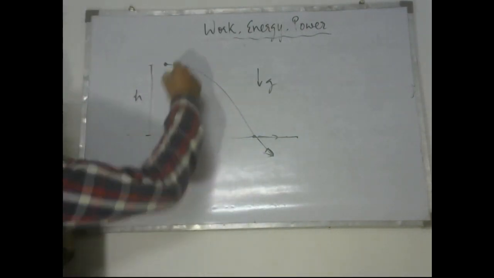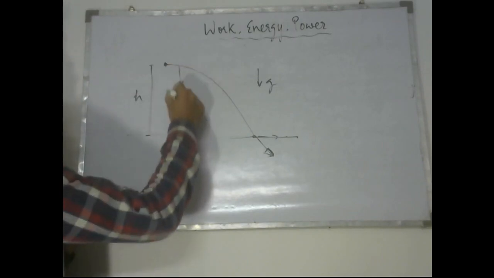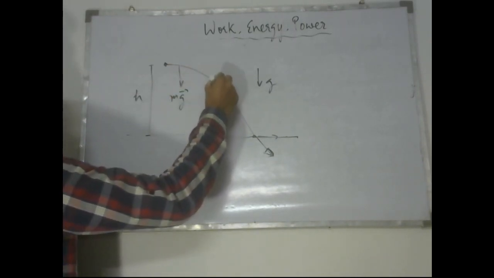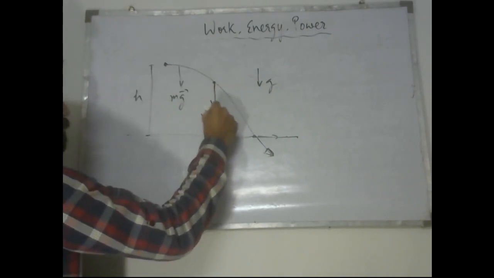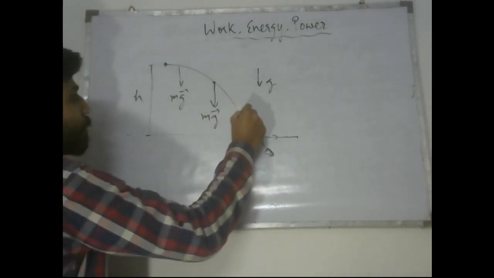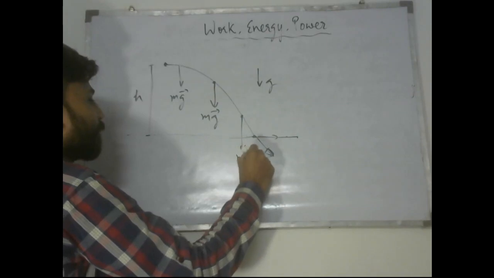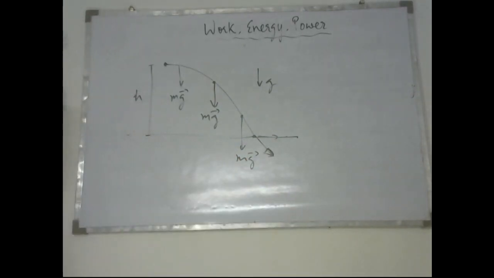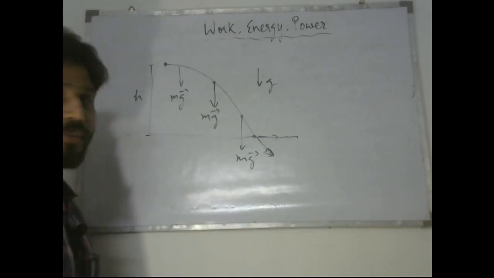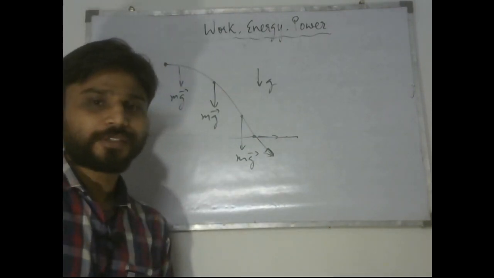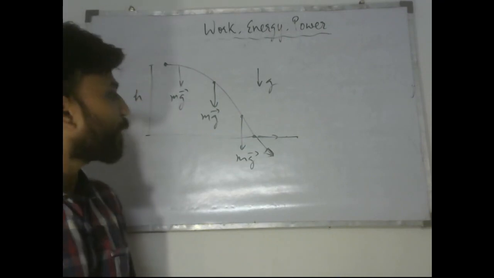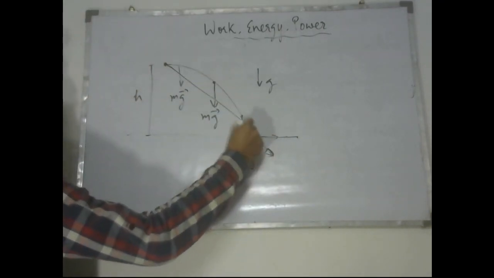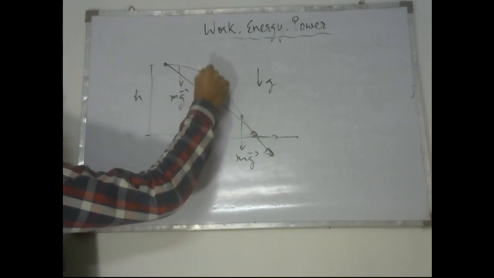So let us try to draw the gravitational force on the particle in vector terms, force vectors. The gravitational force is always acting vertically downwards, that is towards the center of Earth. So we will be noticing that gravitational force is a constant, right? Again, force is a constant, and the displacement of the particle, if I had to draw it, the particle gets displaced like this, delta r vector.